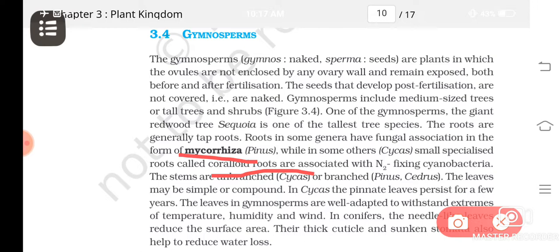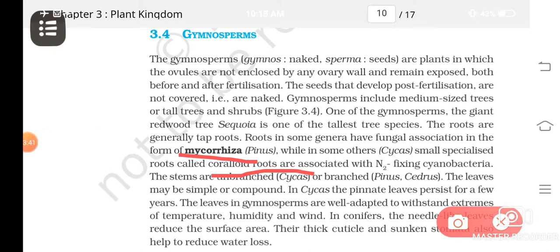There can be fungal association to form mycorrhiza in some forms of gymnosperms, and in some others you can see coralloid roots. What are coralloid roots? Roots with association of nitrogen fixing bacteria.